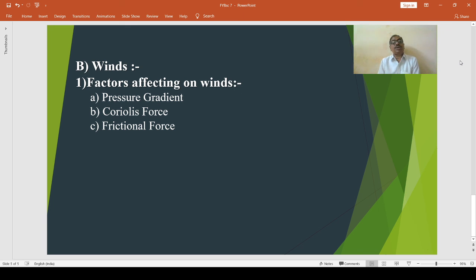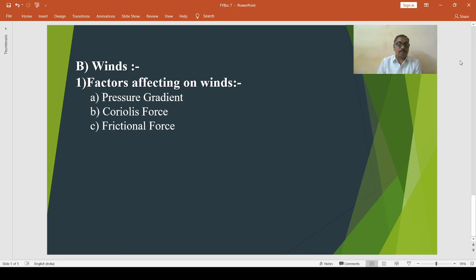Then frictional force. At or near the earth's surface, friction is an important factor affecting wind. फ्रिक्शनल फोर्स not only retards, म्हणजे कमी करणे, the speed of wind but also deflects them. The effect of frictional force is confined to only a few thousand meters from the surface.